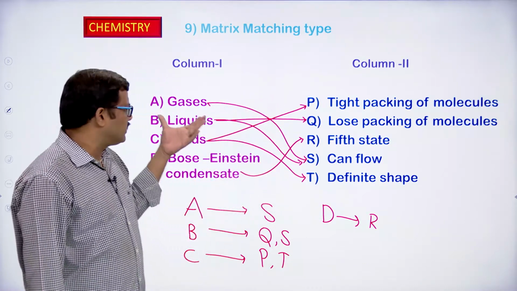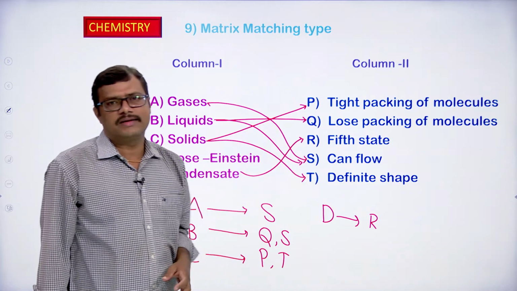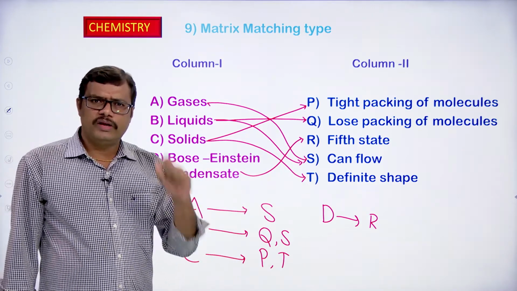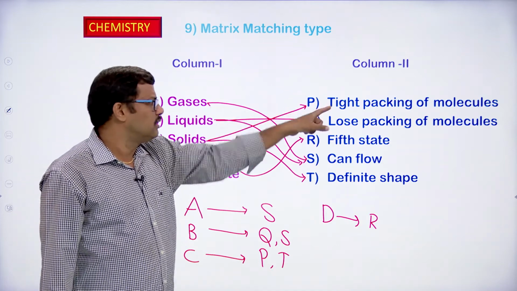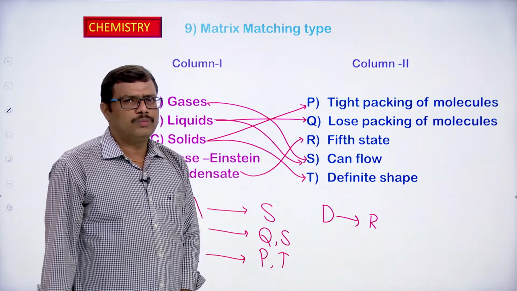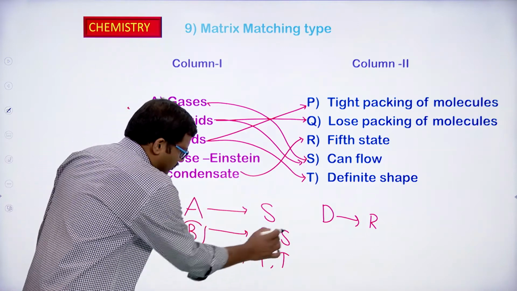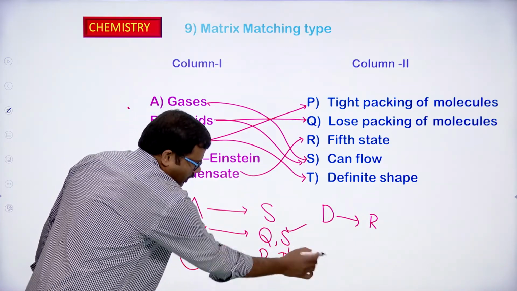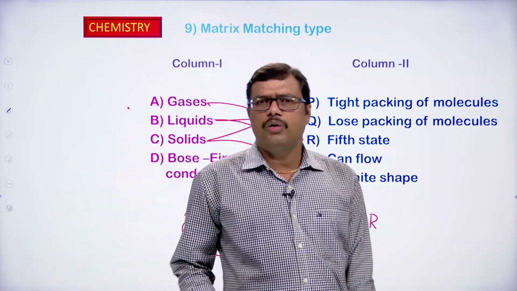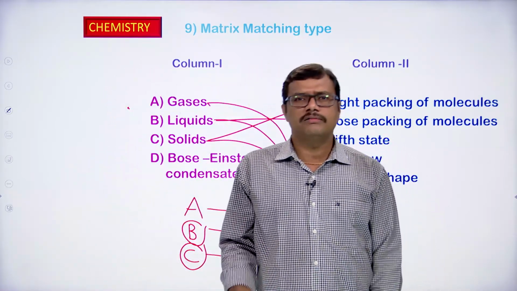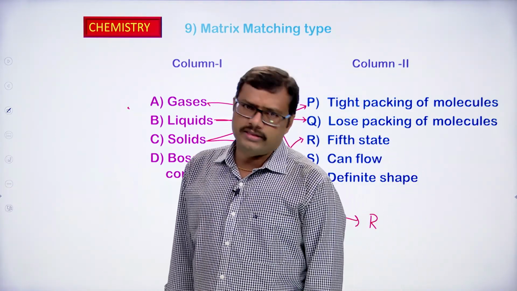The properties that are given in column 1 are to be matched with the properties that are given in column 2. You should be very careful, each and every property of column 1 should be matched with the column 2 properties, then write the options. Here B is correlated to 2 properties, C is also correlated to 2 properties. I think students, you have got the correct idea how to handle these kinds of questions at advanced level of examinations.